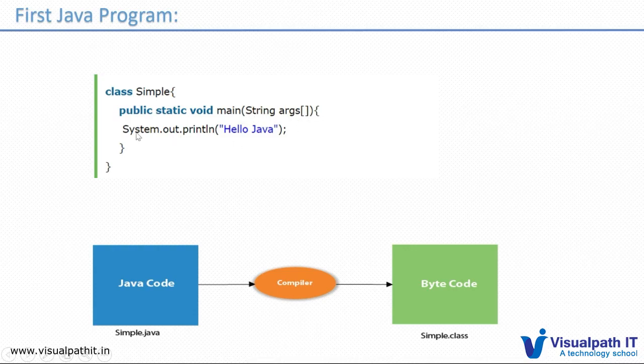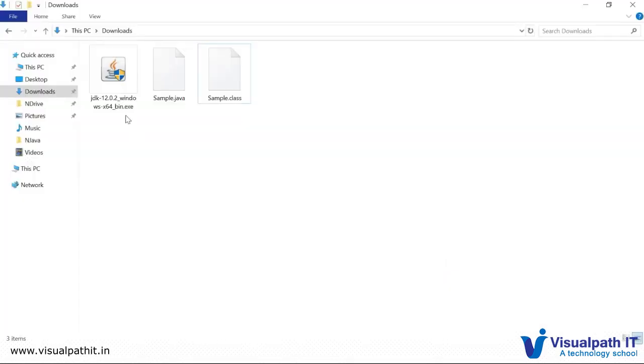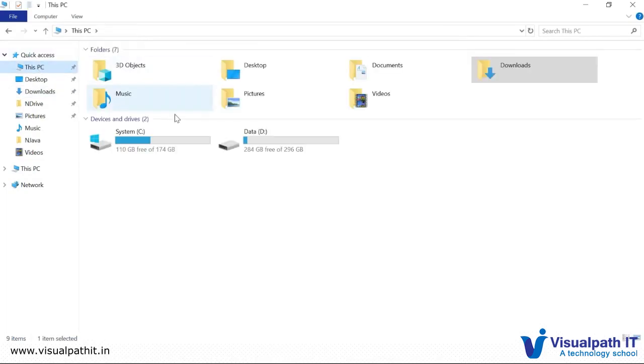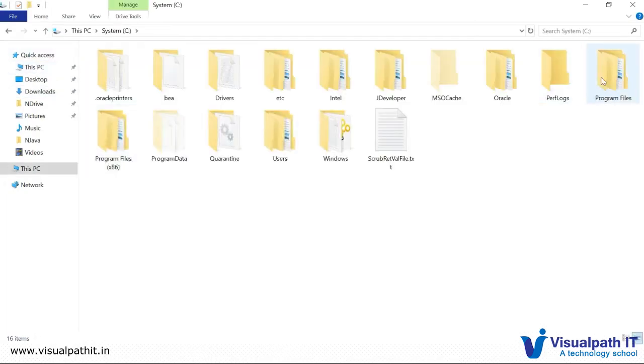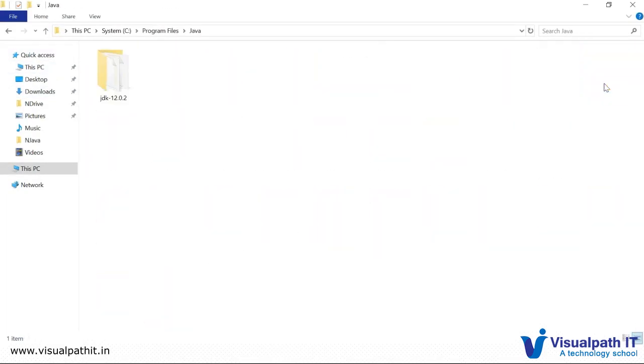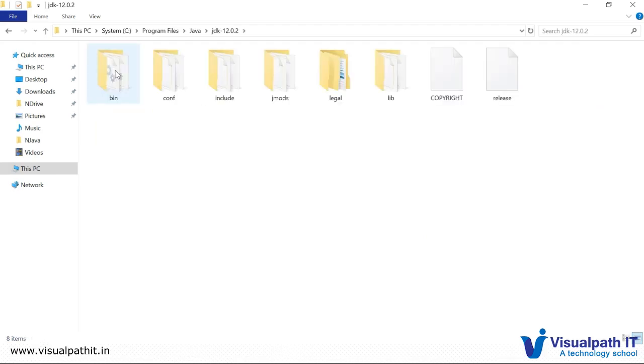System is a predefined class which is there in the predefined libraries. If you look, there are different libraries available in our JDK. The System class we haven't defined; it comes from the default library.